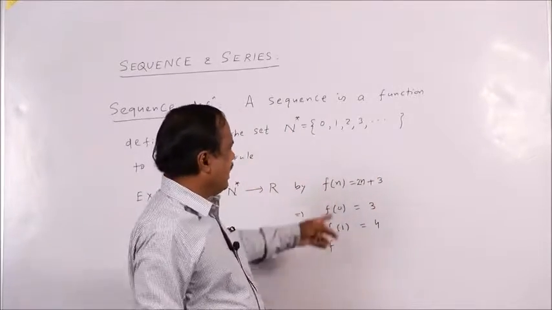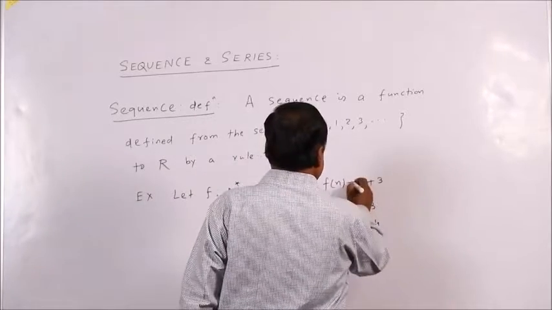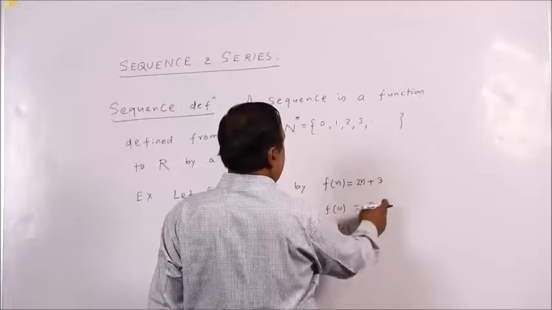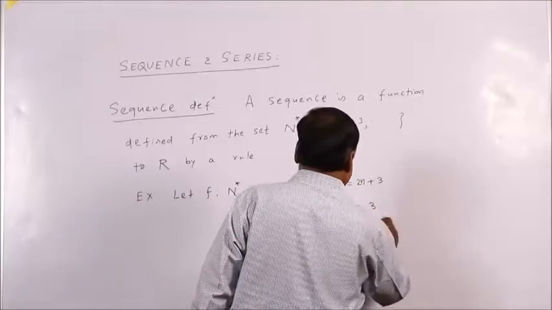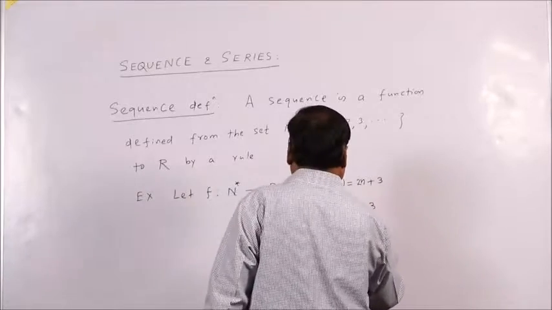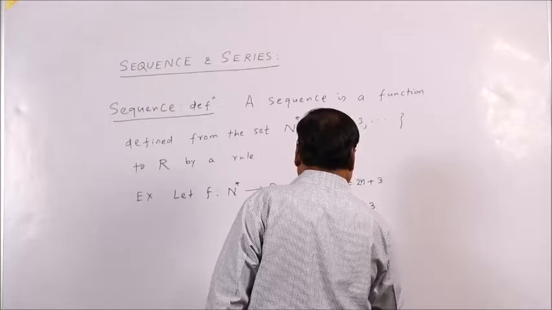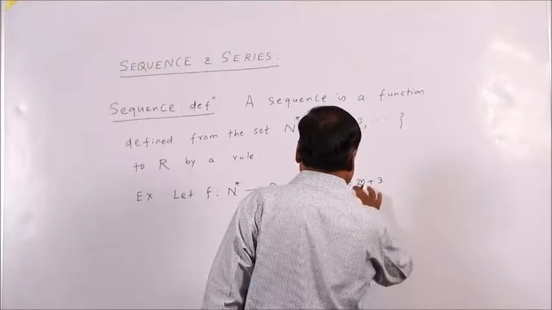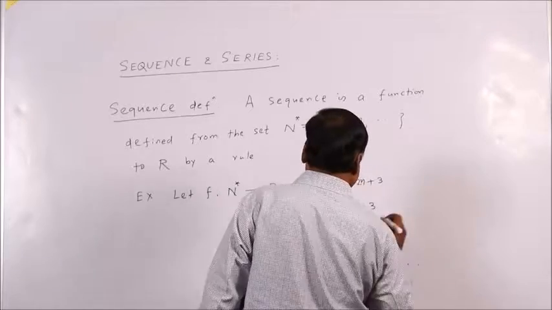So, Fn equal to 2n plus 3. When n is 0 it is 3, when it is 1, 2 into 1 is 2 plus 3, it is 5. If it is 2, 2 into 2 is 4 plus 3, 7. F3: 2 into 3 is 6 plus 3, it is 9, in this way.